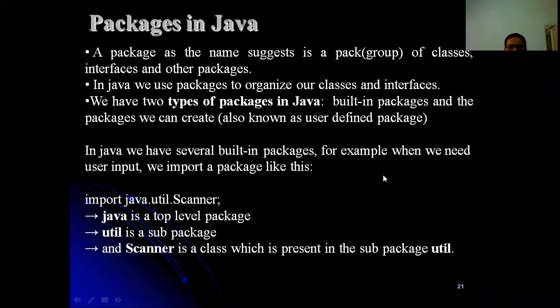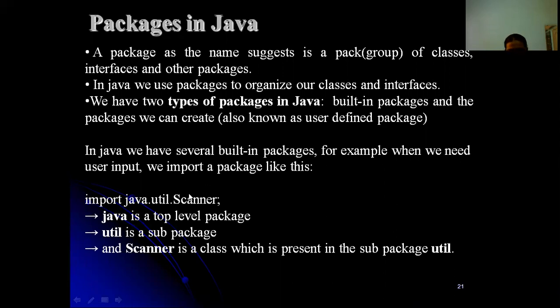So built-in packages, as I have told, are java.lang, java.util, java.io. We have all of those. Here is an example of a built-in package: import java.util.Scanner. Scanner is one such class which we can use for getting input and output.